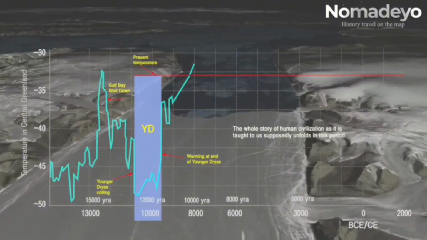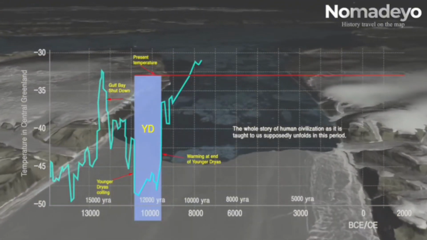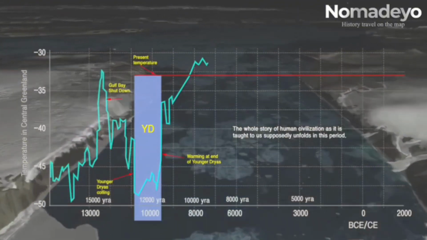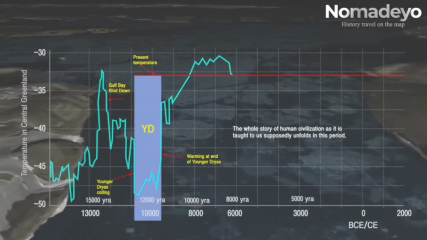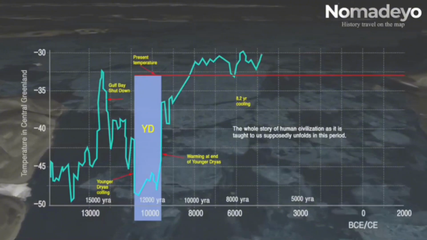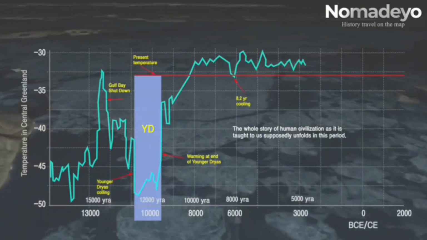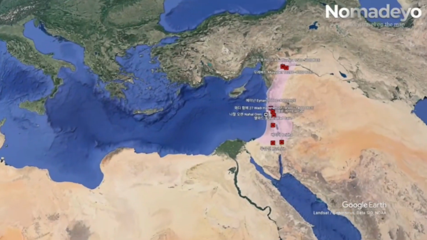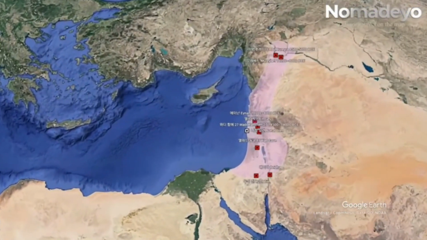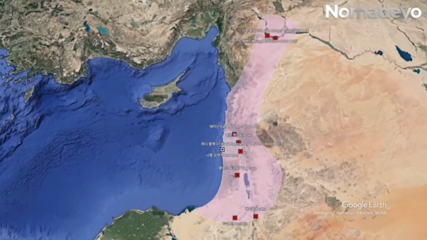The Younger Dryas era is the greatest turning point in human history. The Neolithic Age began, coincident with the time when hunter-gatherers first settled and began farming. It was the time of the agricultural revolution. Grain is first domesticated, goats and sheep begin to be domesticated. This will lead to a major change in the way of life of mankind. The first human settlements were in the Levant.